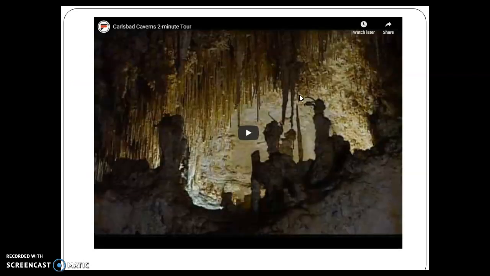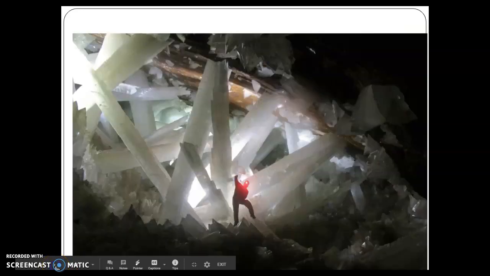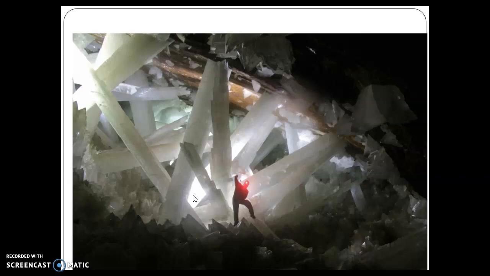This video, you can go ahead and watch this on your own. This is just a picture of one of these caves that's formed of salt. It's a pretty cool video. I would go back and watch that. This picture is from some caverns, or a cave, I guess, that would be found in Mexico called the Crystal Caverns. It's miles and miles long, and you can see how large these crystals are.